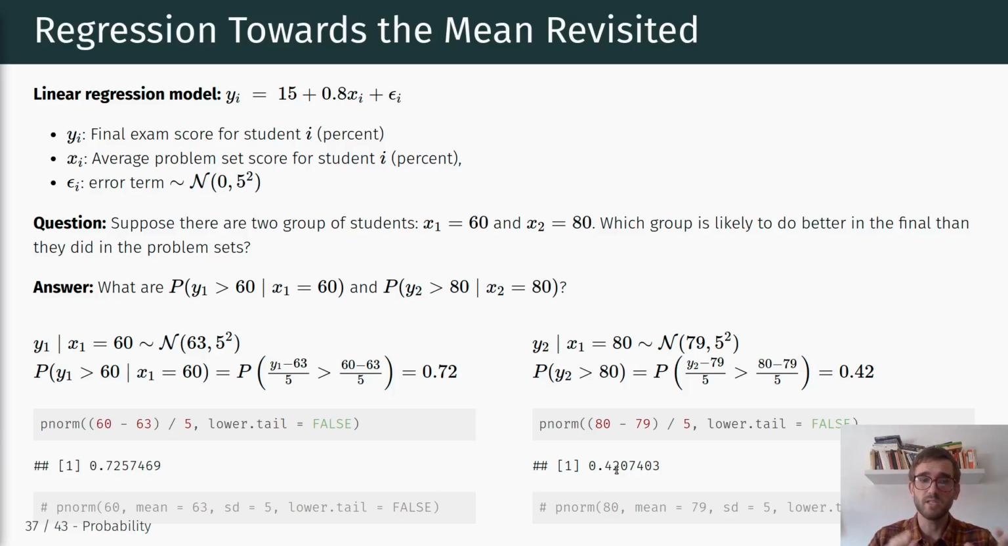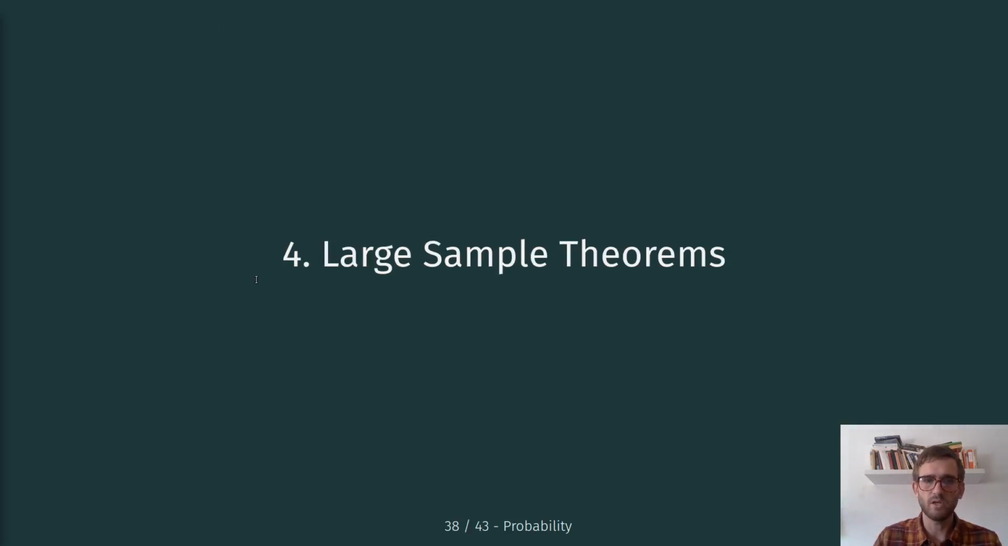Okay, so that's just one example where, by making an assumption about the error term in this linear regression model, we can get a better understanding of why we observe this phenomenon of regression towards the mean. The conditional distribution given the underlying linear regression model implies that the conditional probability for previously high scoring students to score at least as high as they did previously is lower than for lower scoring students. All right, in the next video, I'm going to talk about large sample theorems to conclude our discussion of probability.